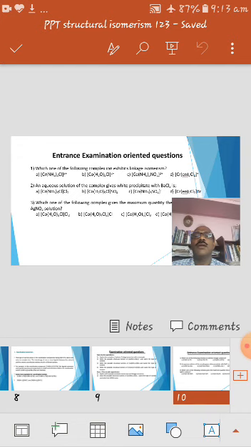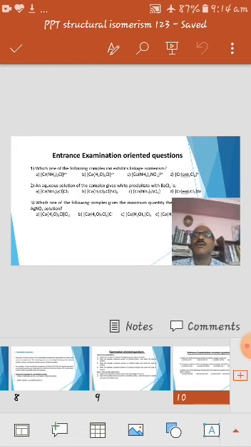Once again, in the given complexes, you have to strictly observe the ligand part. Which complex contains an ambidentate ligand? That one exhibits linkage isomerism. In the given 4 options, the third option has NO2 minus, the ambidentate ligand, and this particular complex ion shows linkage isomerism.